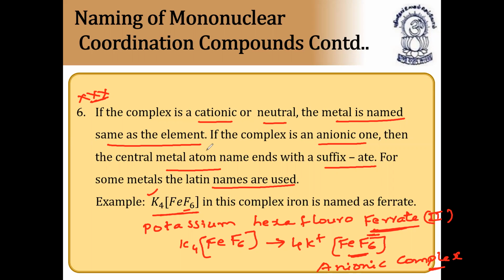Let us see, for example, a cationic complex, and next we'll see an anionic complex. Now let us see cationic complex and anionic complex. For a cationic complex example, I'll write here. Please note down.